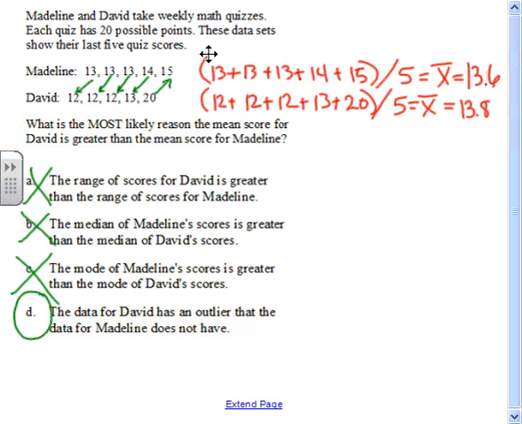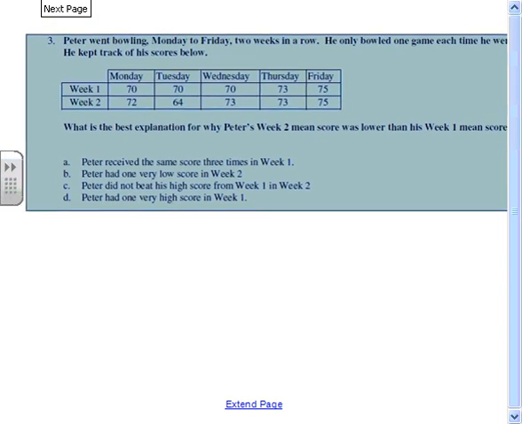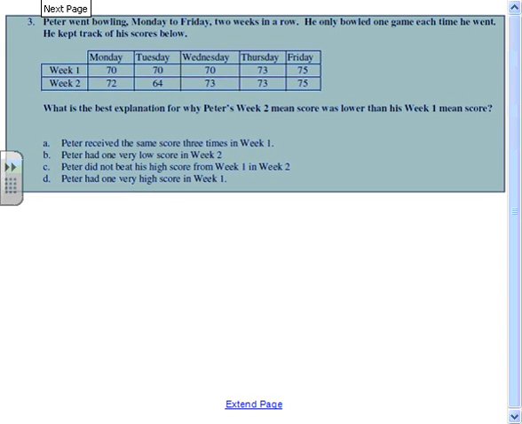So your question is this one. Peter went bowling Monday to Friday 2 weeks in a row. He only bowled 1 game each time he went and kept track of his scores below. What's the best explanation for why his week 2 mean score was lower than his week 1?